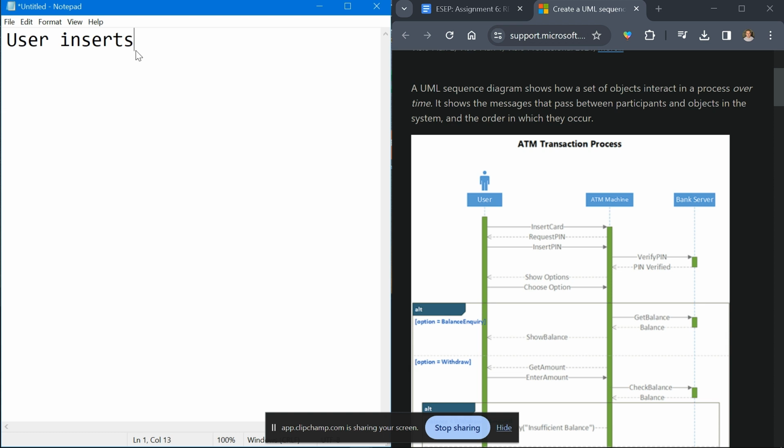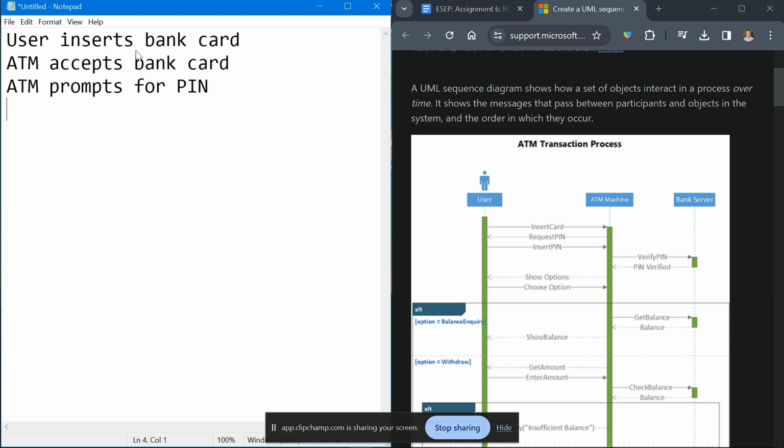User inserts bank card. ATM accepts bank card. ATM now prompts for PIN. User enters PIN.